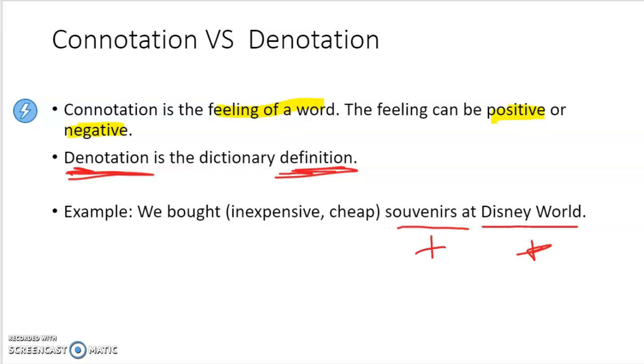Well, if something's inexpensive, that means it's not a lot of money. However, it's a good word because it is inexpensive. But if you say something's cheap, that's saying it's negative, something more like it easily will break, right? So that would be a negative. So since our souvenirs and Disney World are both positive experiences, our answer would be inexpensive because that's also positive. So that's the first thing you need to be able to do. Identify if it's positive or negative.